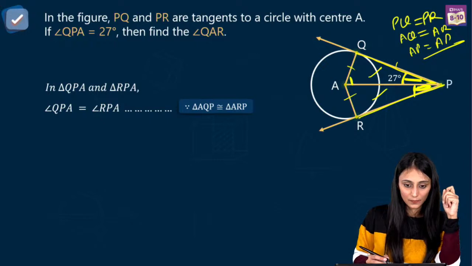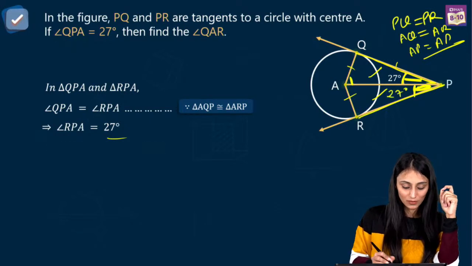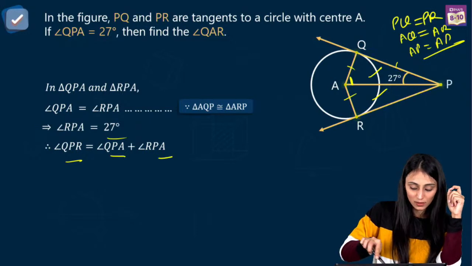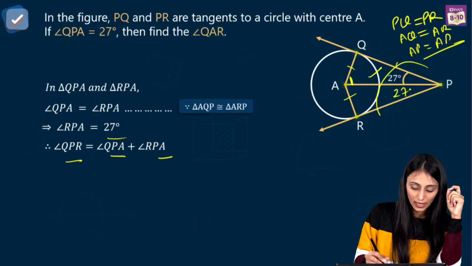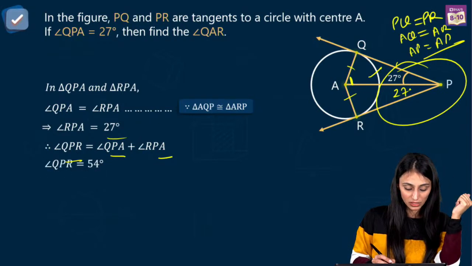So this is 27, so angle RPA is also going to be 27 degrees. Now this angle QPR is QPA plus RPA, right? You add both of them up and you get the complete value. That's going to be 54 degrees, 27 degrees plus 27 degrees.